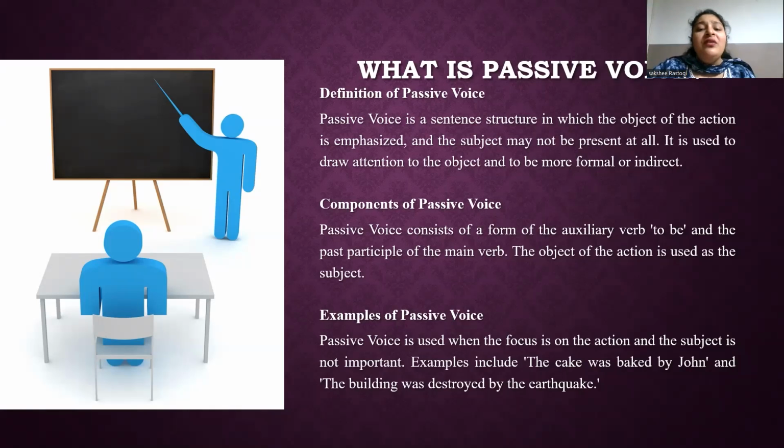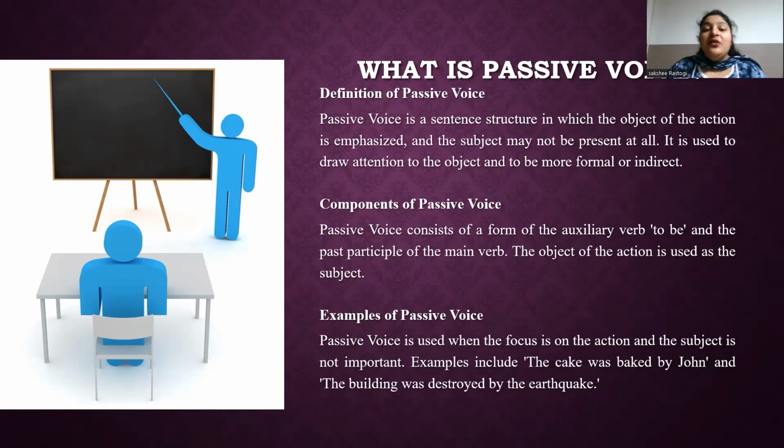So in each of these examples, the subject receives the action described by the verb rather than performing the action. The doer of the action is introduced by a preposition such as by. Note that passive voice can be used in different tenses such as present, past, and future. An example of present passive: the play is being written by the author.